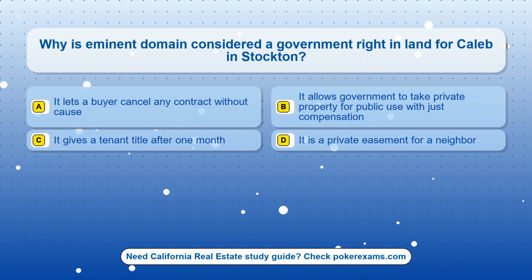Question 15. Why is eminent domain considered a government right in land for Caleb in Stockton? Option A. It lets a buyer cancel any contract without cause. Option B. It allows government to take private property for public use with just compensation. Option C. It gives a tenant title after 1 month. Option D. It is a private easement for a neighbor.